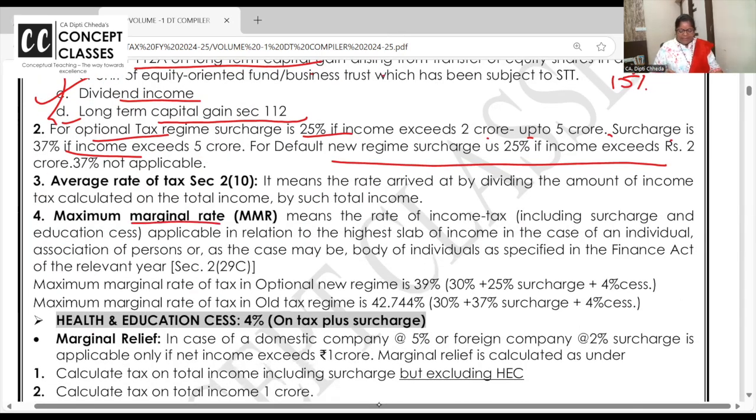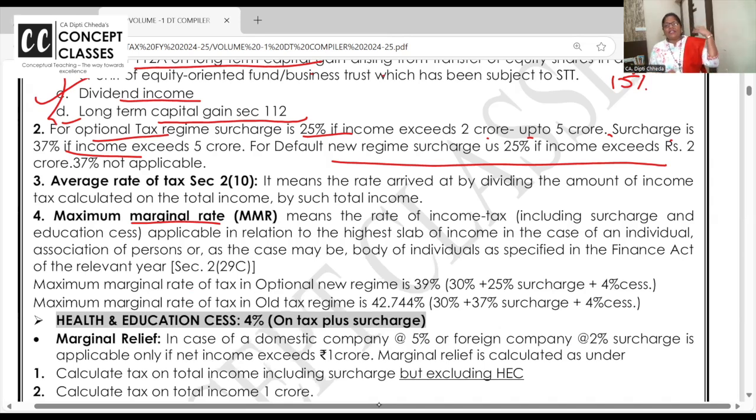You know, once in exam, they asked you what will be the MMR, maximum marginal rate. Yeah, maximum marginal rate.